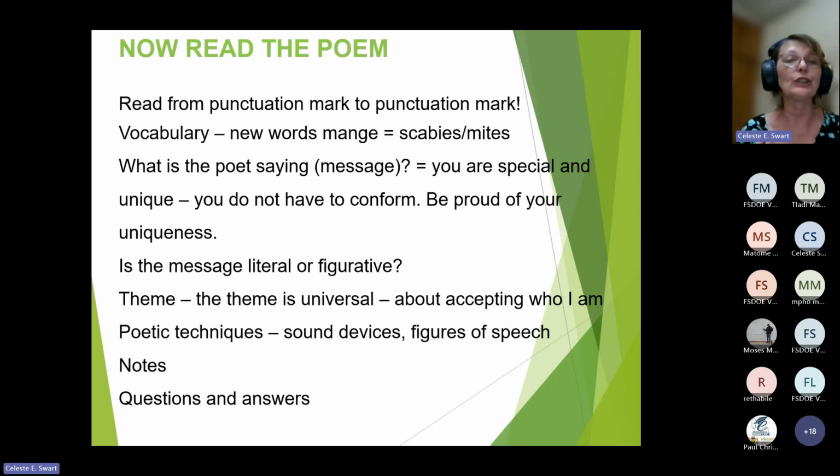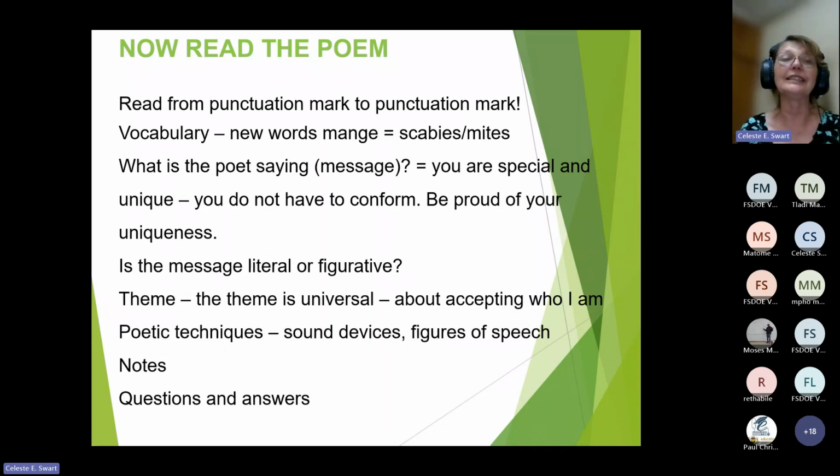It could be understood literally. And it was meant to be understood literally because I know the poet. Okay, it's just a silly poem I wrote quickly, but anyway, it's meant literally to say to you, you are special. I am me. Other people don't necessarily think there's anything special about me. They might look and say, good grief, who's that? What's that person? But the message is to say you are unique and you must celebrate and embrace your uniqueness.